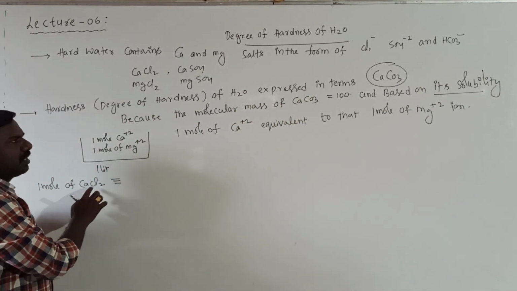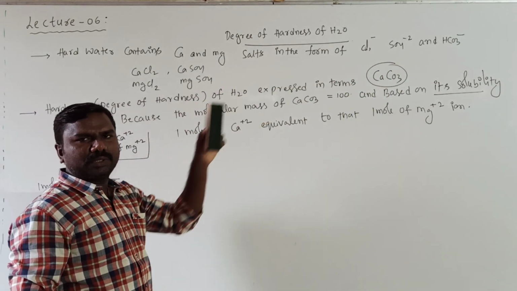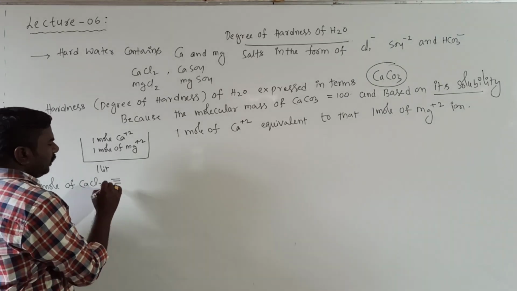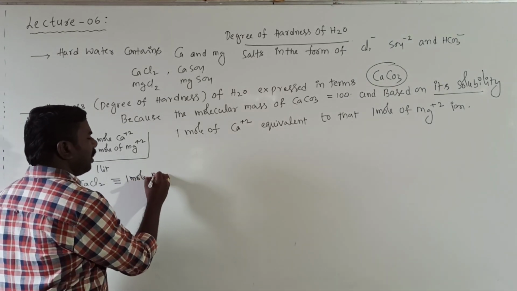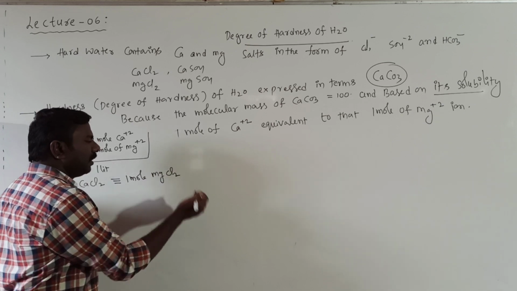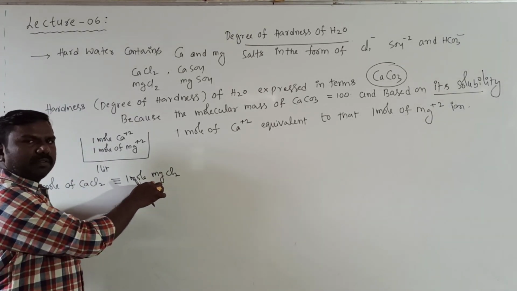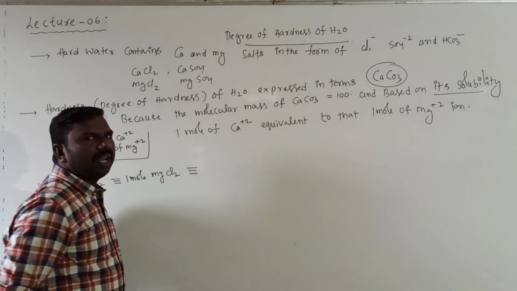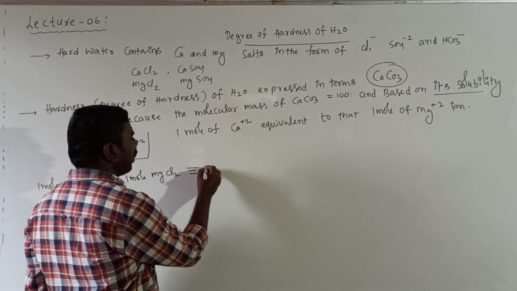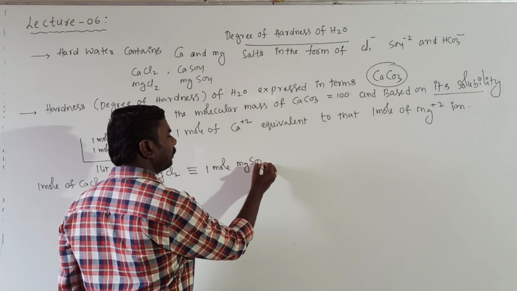This presence is indicated with calcium carbonate based on those two reasons. This is equal to 1 mole of MgCl2. It means calcium ions must be equal to magnesium ions. It is also equivalent to 1 mole of magnesium sulfate.